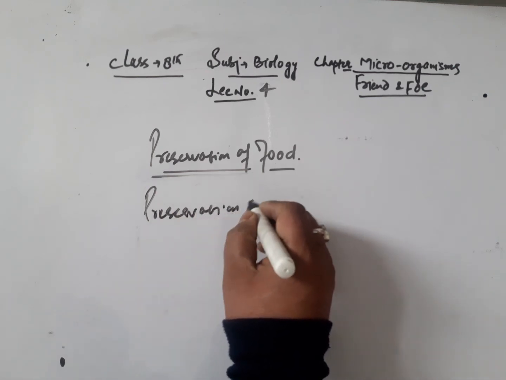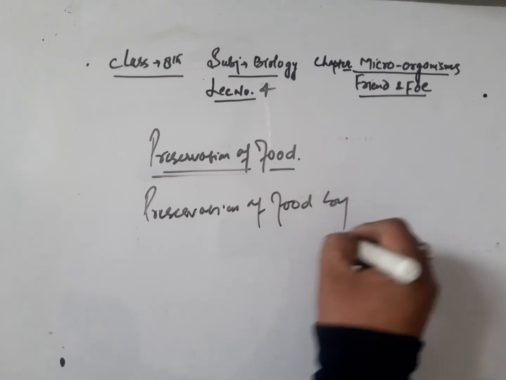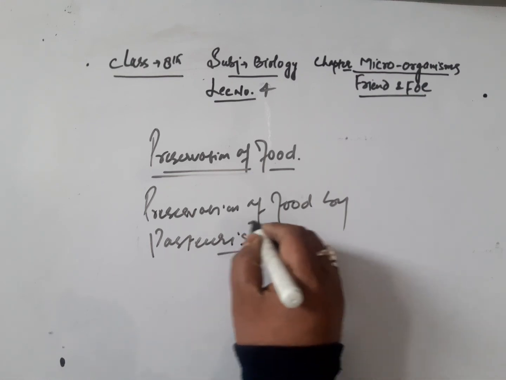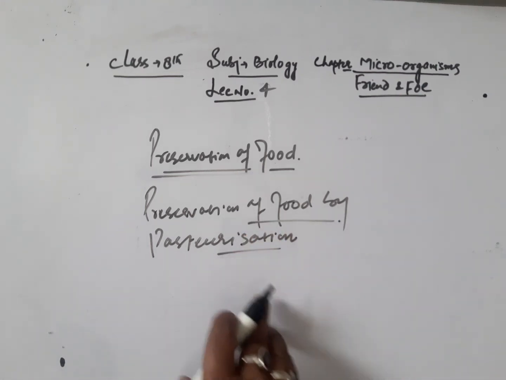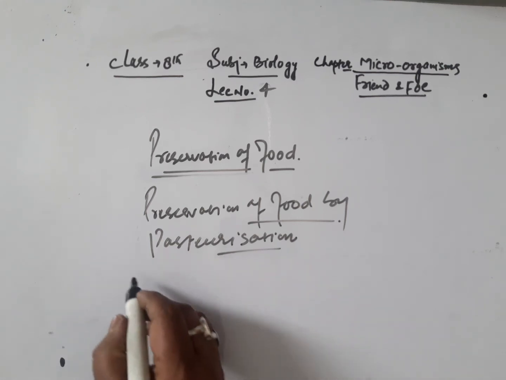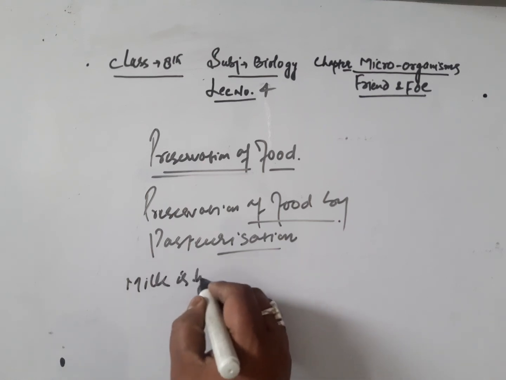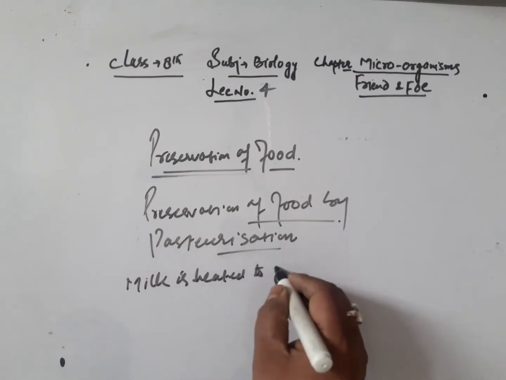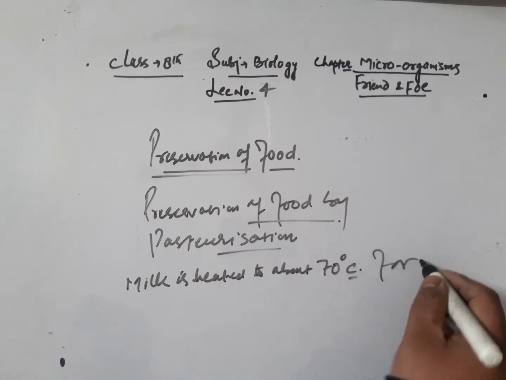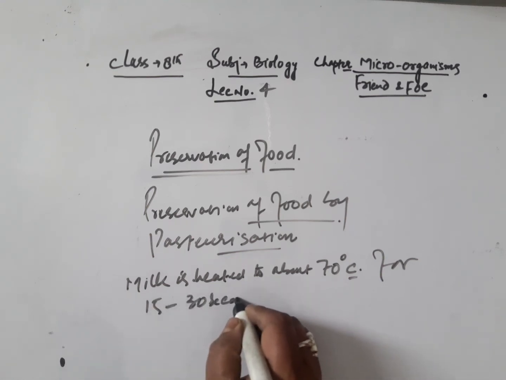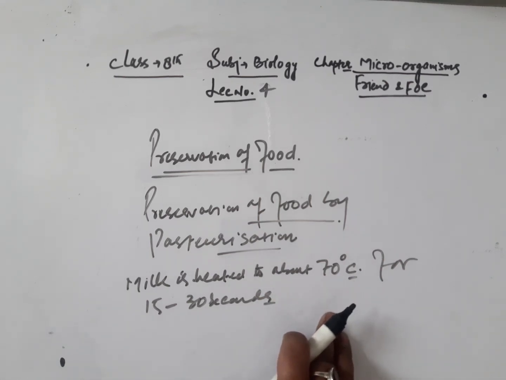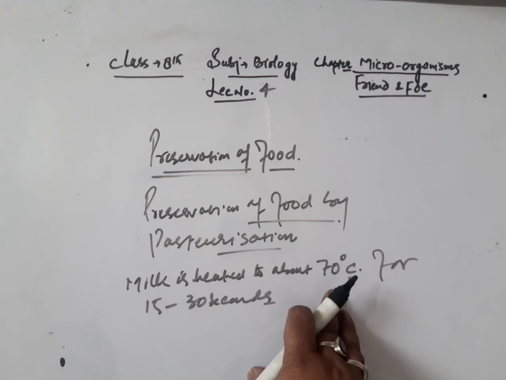Now, the method of pasteurization is used in big milk dairies where milk is heated to about 70 degrees centigrade for 15 to 30 seconds to kill most of the bacteria present in it. And in the next step, this hot milk is cooled very quickly to a low temperature.